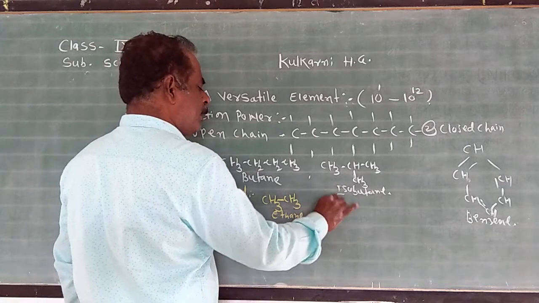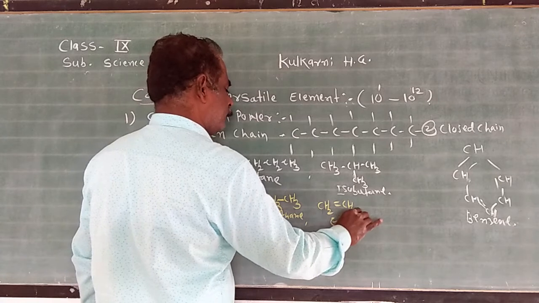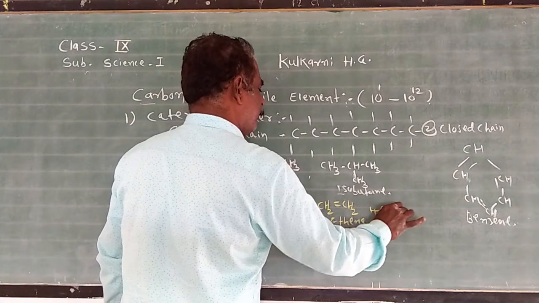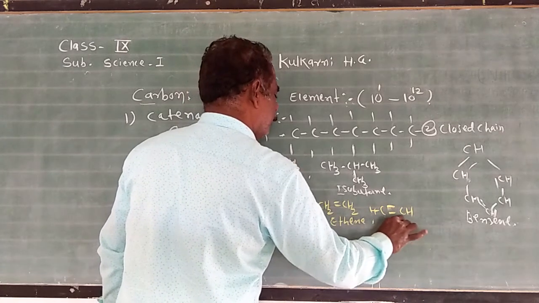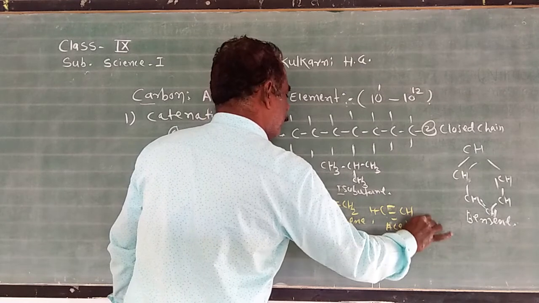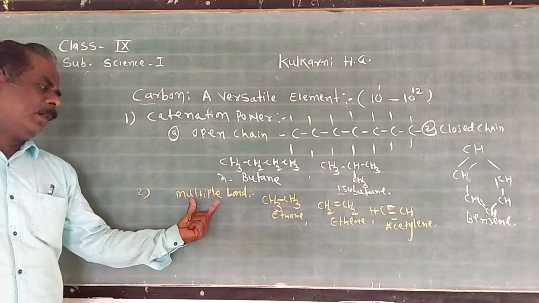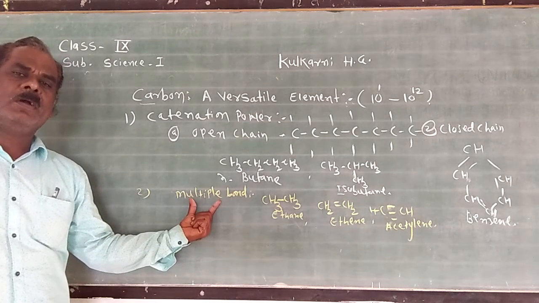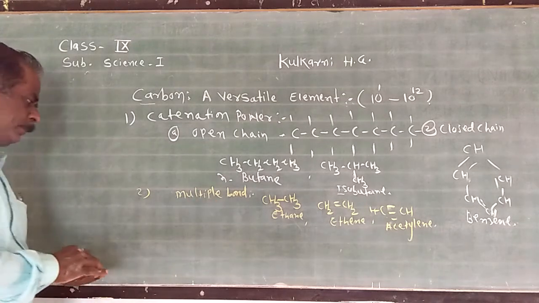In case of ethene, carbon contains a double bond. And third is acetylene. In case of acetylene, carbon contains a triple bond. It means that due to the ability to form multiple bonds, carbon compounds occur in large numbers.